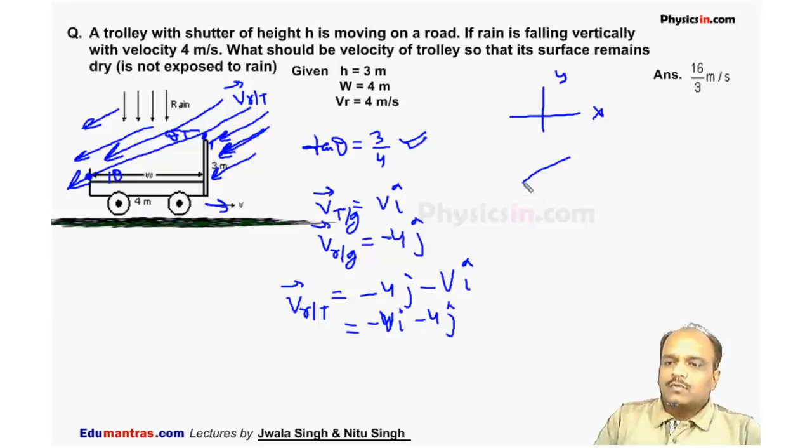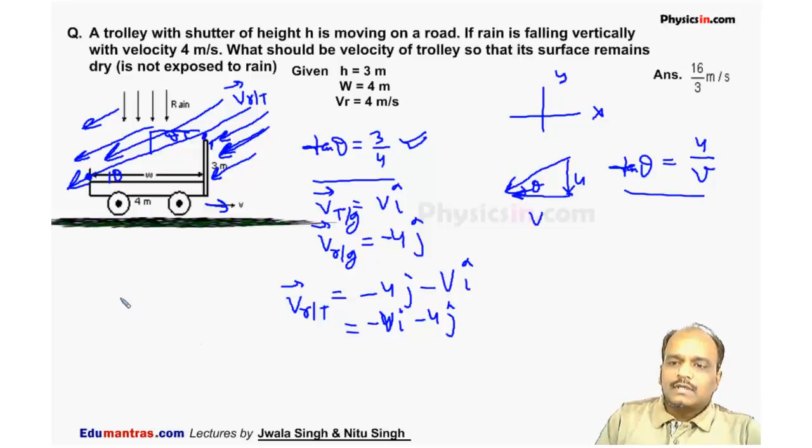So rain actually is moving like this. The horizontal component of the rain is minus v i cap, and this is minus 4 j cap, and this angle is theta. If this theta and the earlier theta are the same, then rain will leave here and the trolley will remain dry. So from this figure, tan theta is equal to 4 by v. From these two expressions, we can say 3 by 4 is equal to 4 by v.